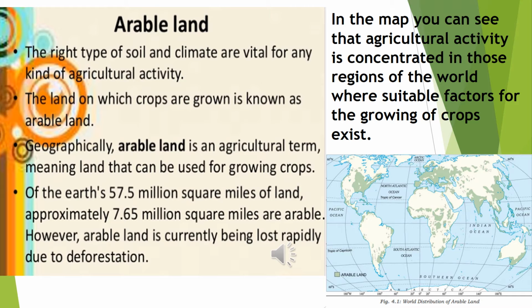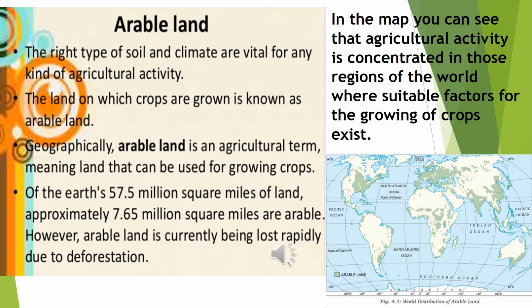The right type of soil and climate are very important for any kind of agricultural activity. The land on which crops are grown is known as arable land or cultivable land. Geographically, arable land is an agricultural term meaning land that can be used for growing crops.